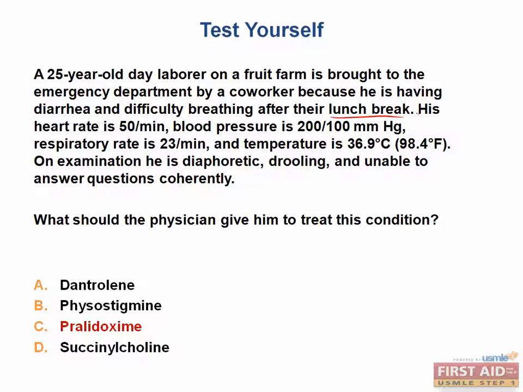The answer here is pralidoxime. This question requires you to make a few steps before getting to the answer. As a general rule, when the boards gives you very specific information about a patient's occupational, social, or family history, this information is likely to be important in terms of guiding you in answering the question. In this case, we are told that the patient is a day laborer on a fruit farm. This is the first clue. Next, they gave a list of symptoms that are associated with increased cholinergic drive. Given these two pieces of information, it is likely that the patient is suffering from organophosphate poisoning.